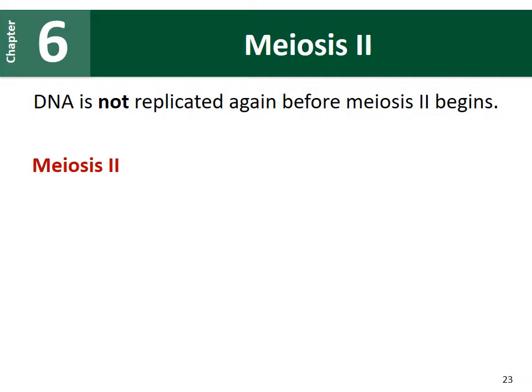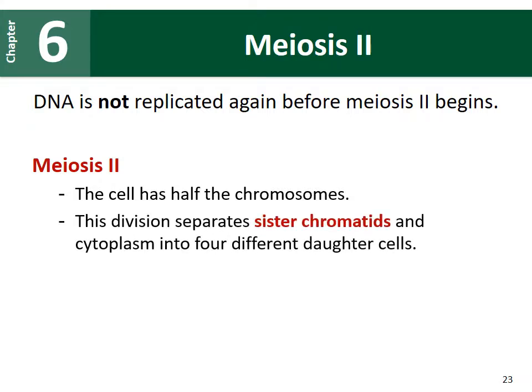Those cells that we just created will then proceed through meiosis II. In this case, DNA is not replicated again. We don't have another interphase that occurs. Those cells coming out of meiosis I will go directly into meiosis II. The cells have half the chromosome number, so they are haploid. This division is going to separate our sister chromatids to create 4 daughter cells.